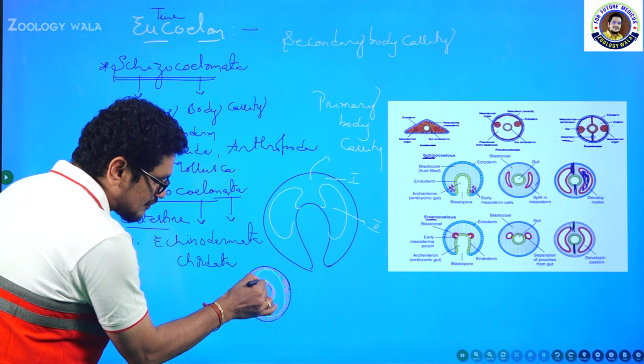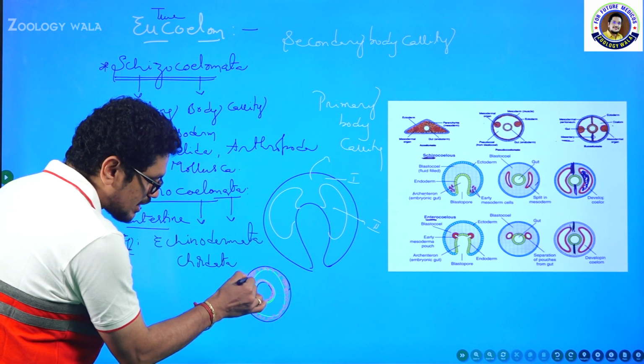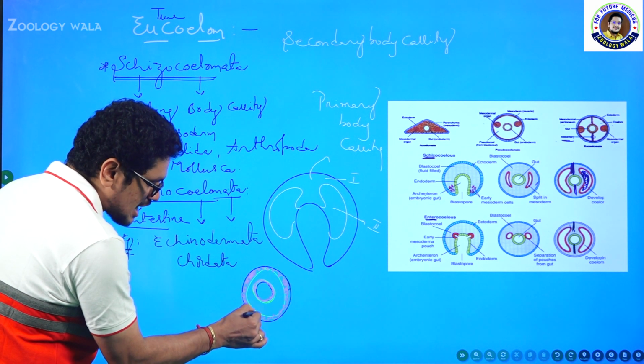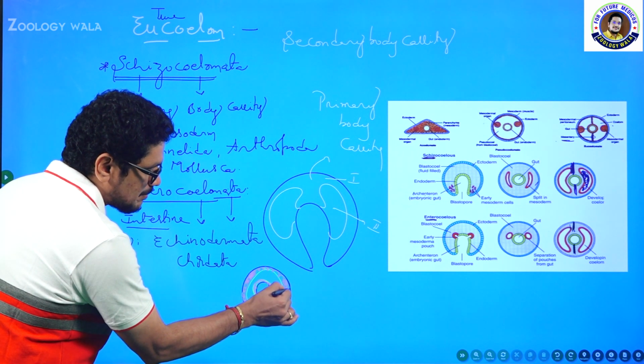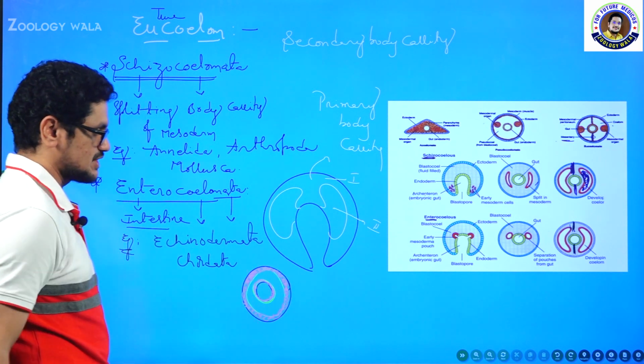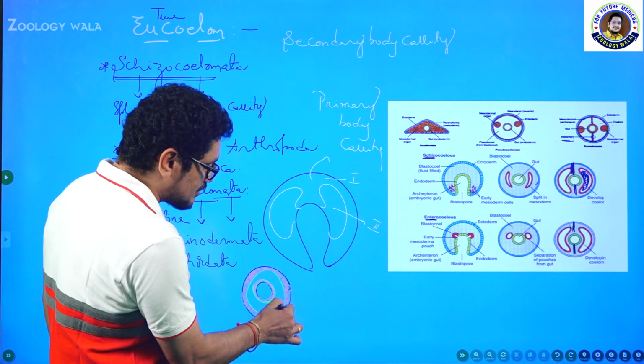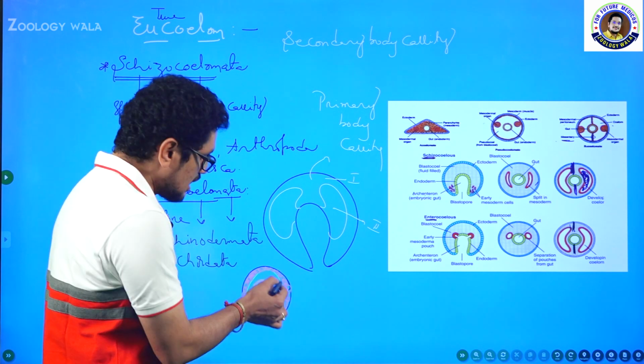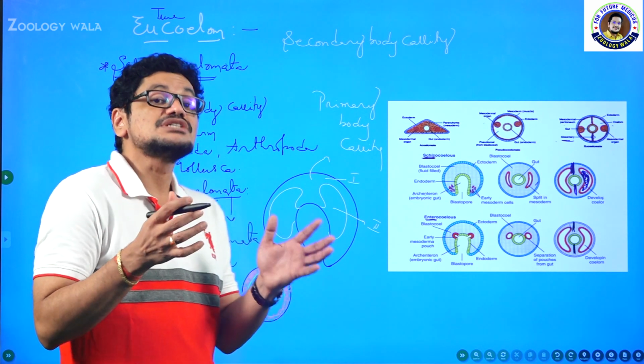So more layers are present, as a result of which there is a chance of muscular development because of communication between these layers, between ectoderm and mesoderm, and endoderm and mesoderm.